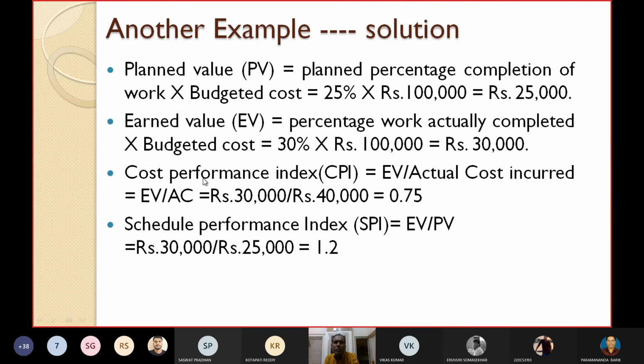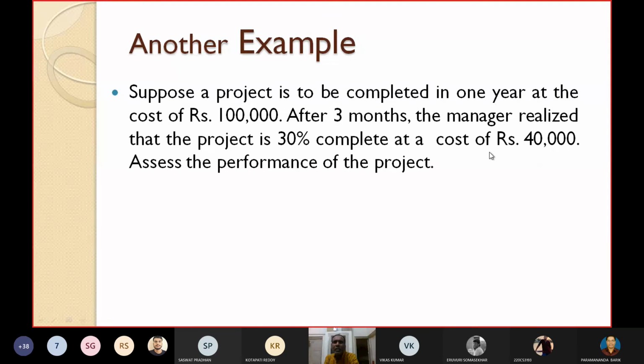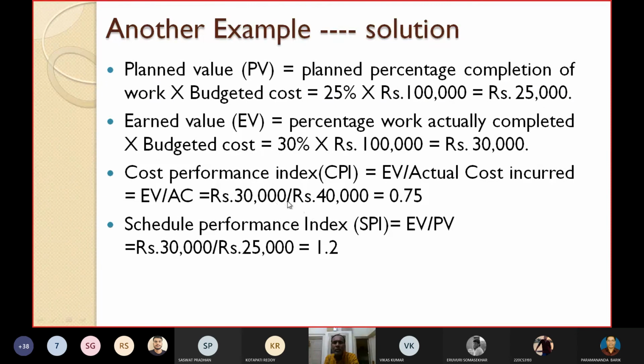Now you can find out the cost performance index, CPI. CPI is defined as what? EV by actual cost. What is the EV? You can see here 30,000. What is the actual cost? It shows that at a cost of rupees 40,000. This is the actual cost. So 30,000 by 40,000 is 0.75.